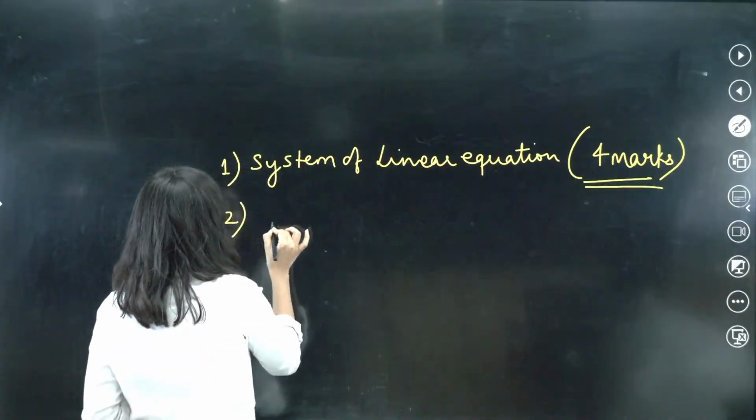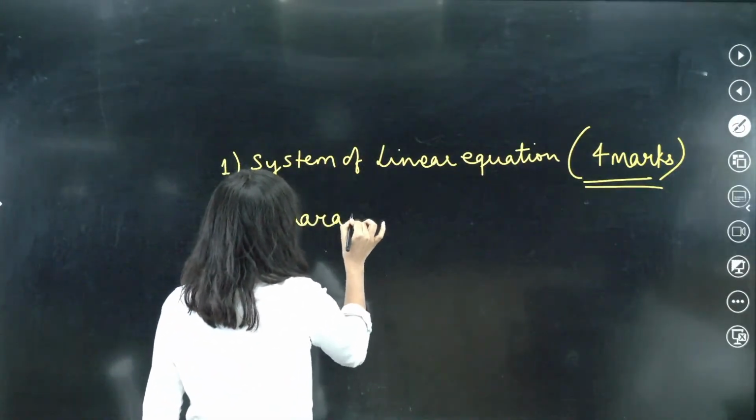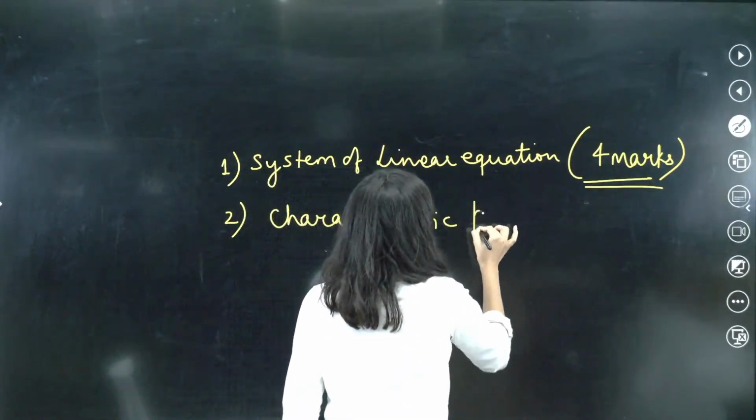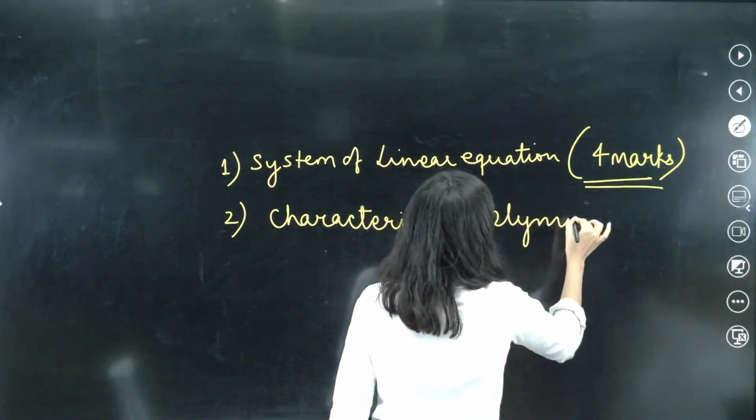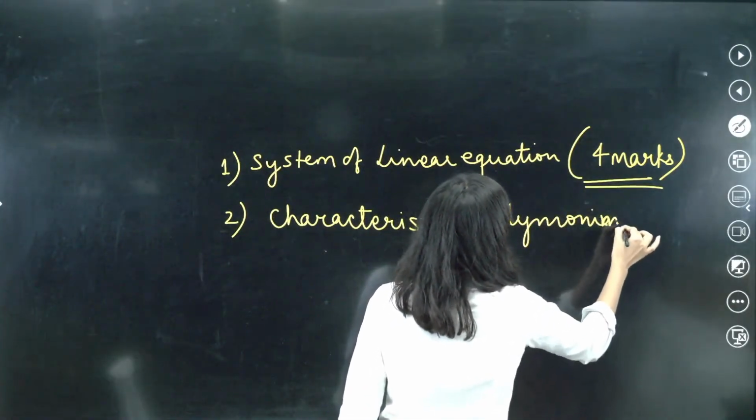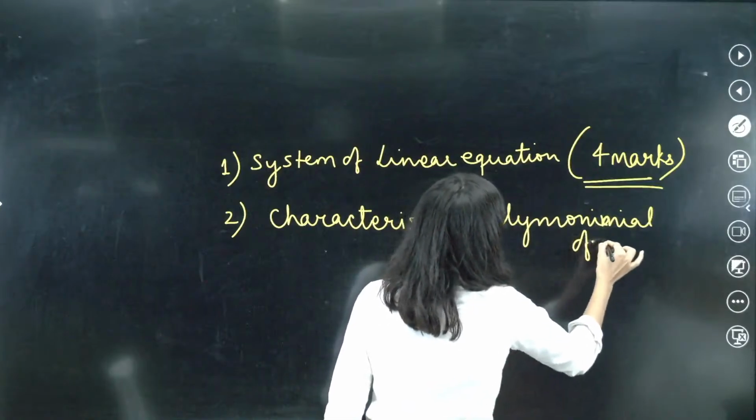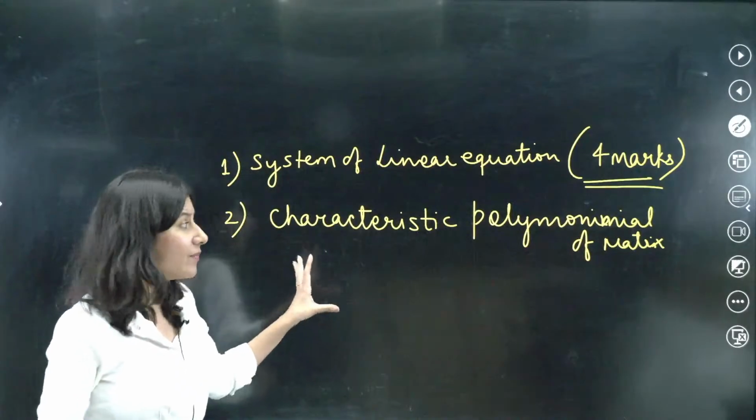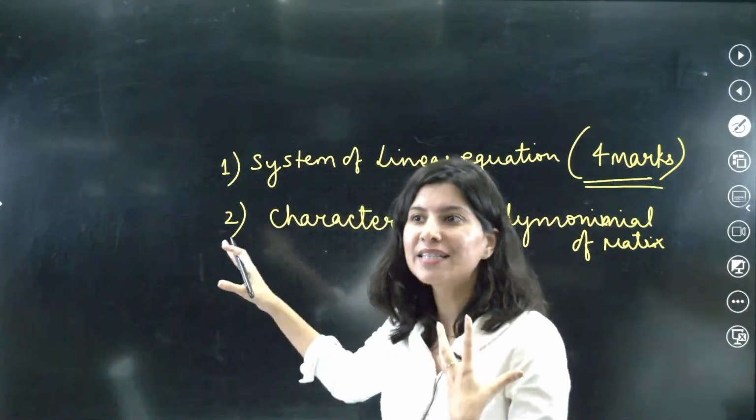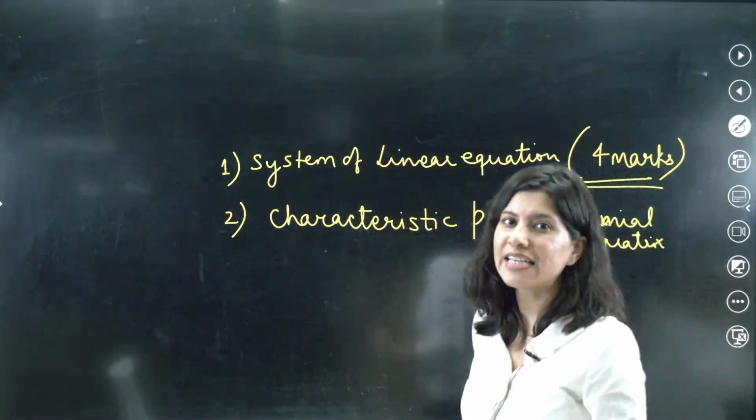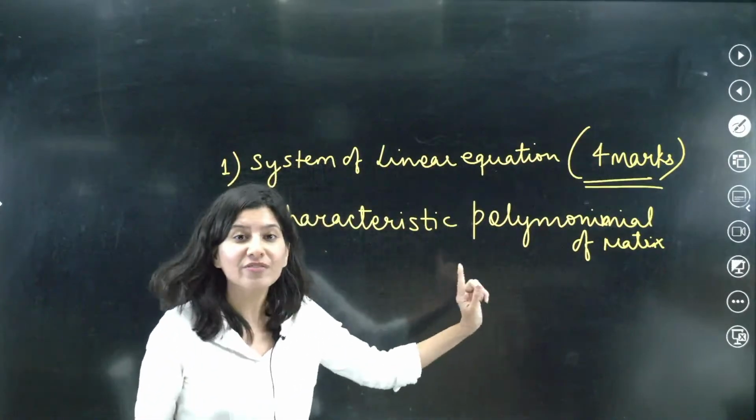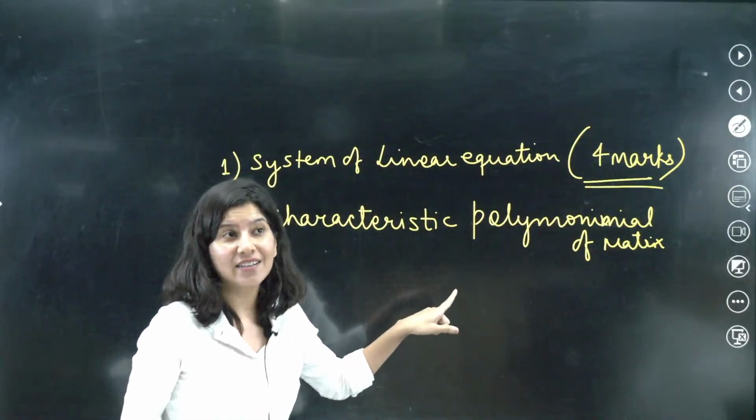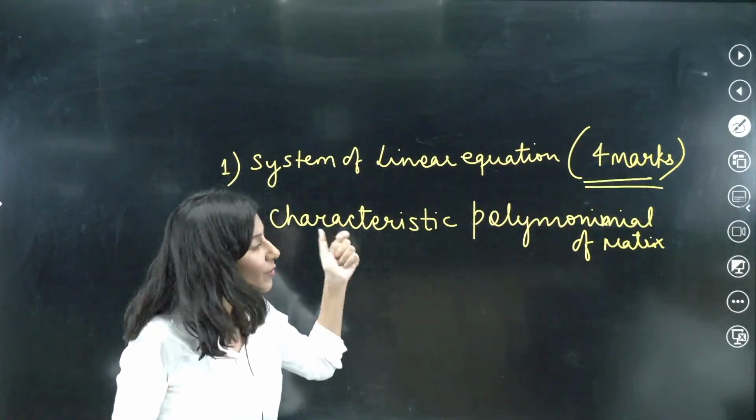And the second is the characteristic polynomial equation. Most students think that this topic is not very easy, that it is very difficult, the second topic I am talking about, and that they are not able to understand it. But in this session we are going to do this topic from the very scratch, and you will realize that this topic is also easy, and in JEE Main there are questions from this topic as well.